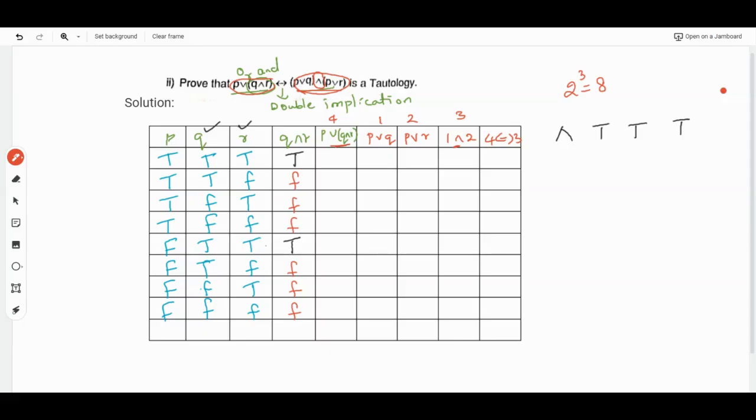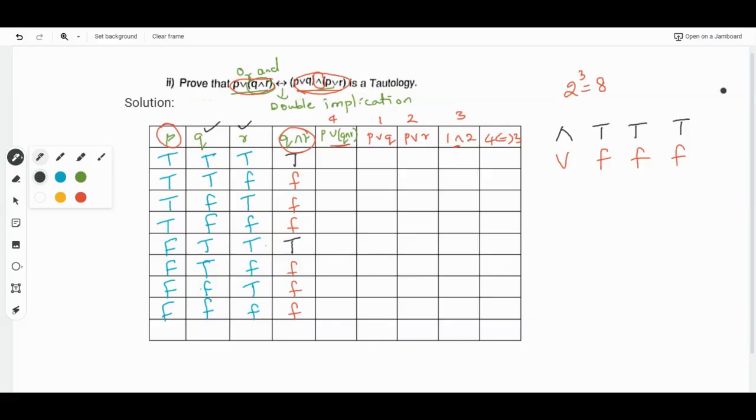Now we need to check in P, that is P or (Q and R), that is in the first and fourth column. We should check the condition for R. What is the condition for R? It is F and F, it is F, otherwise it is T. So we'll check for this condition now.